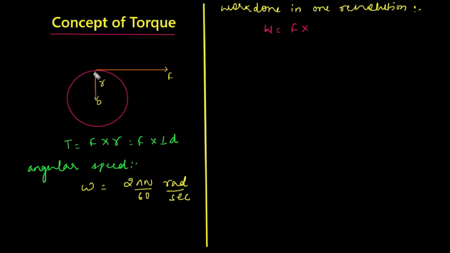That is important. The distance traveled is the circumference I'm talking about. This is 2 pi r. This will be the work done.